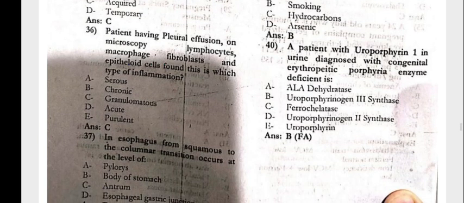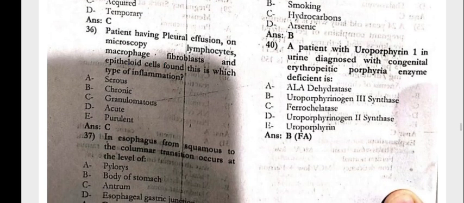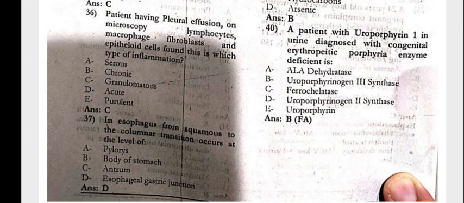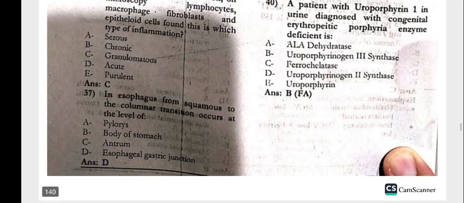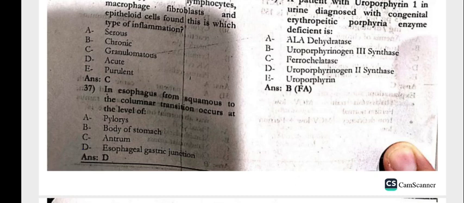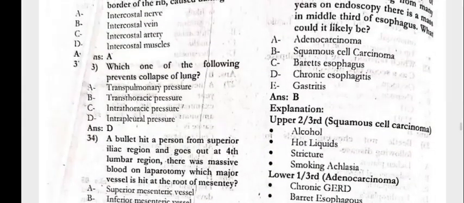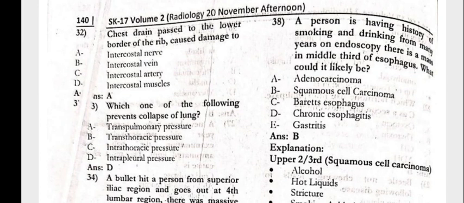The patient having the pleural effusion, on microscopy, lymphocytes, macrophages, fibroblasts, and epithelial cells are found. This is due to a type of inflammation, that is the granulomatous in esophagus. The squamous to columnar transition occurs at the level of the esophageal gastric junction. Next, the person has a history of smoking and drinking for many years.